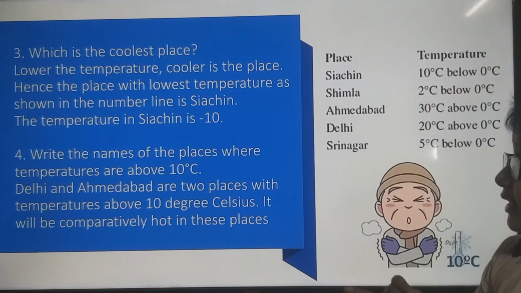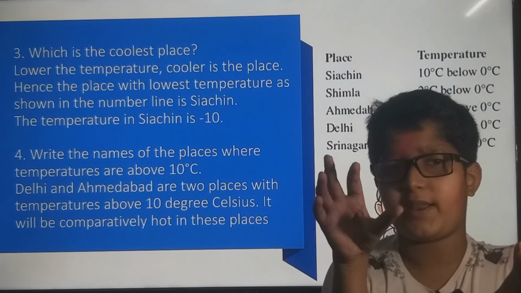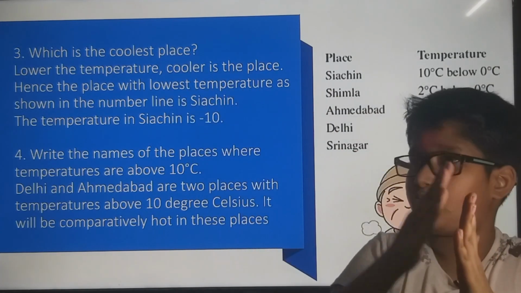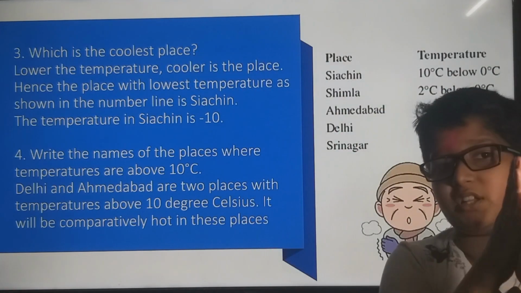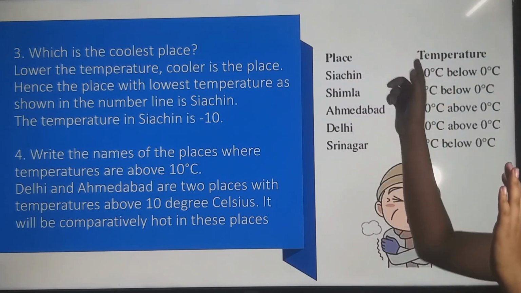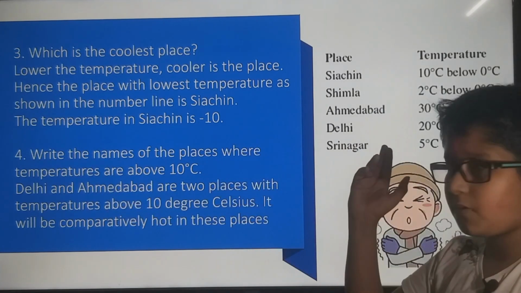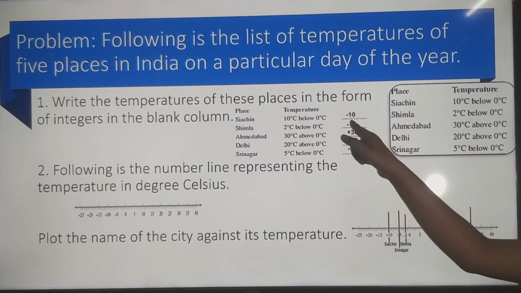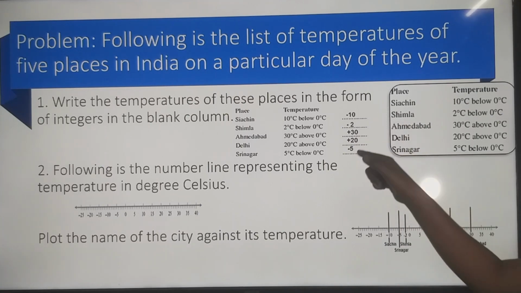You can see that minus 10 is the lowest, because I have told you that minus 10 is smaller than minus 5, minus 6, minus 7, and all the numbers above it, minus 9, 1, minus 1, 2. Minus 10 is smaller than all of those. So here minus 10 is the lowest. Going back one slide, here you can see minus 10, minus 2, minus 30, 20, minus 5. The smallest, lowest is minus 10.